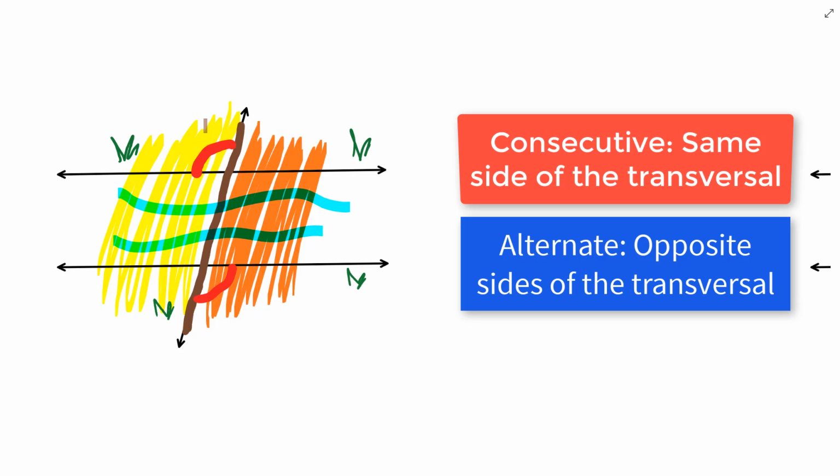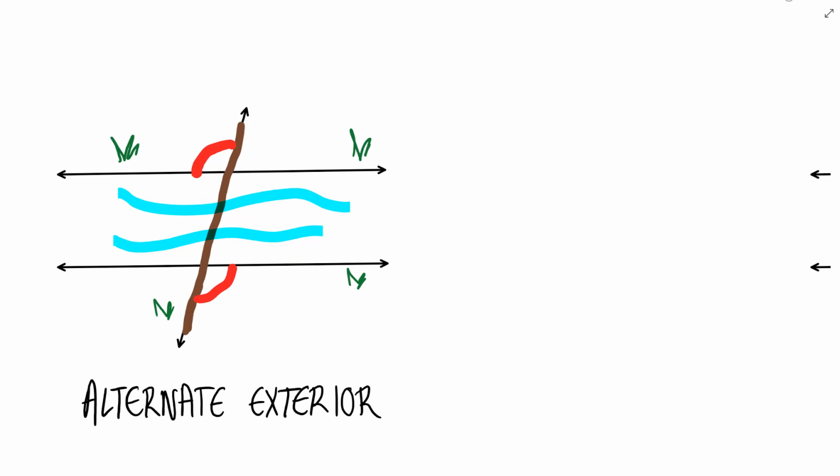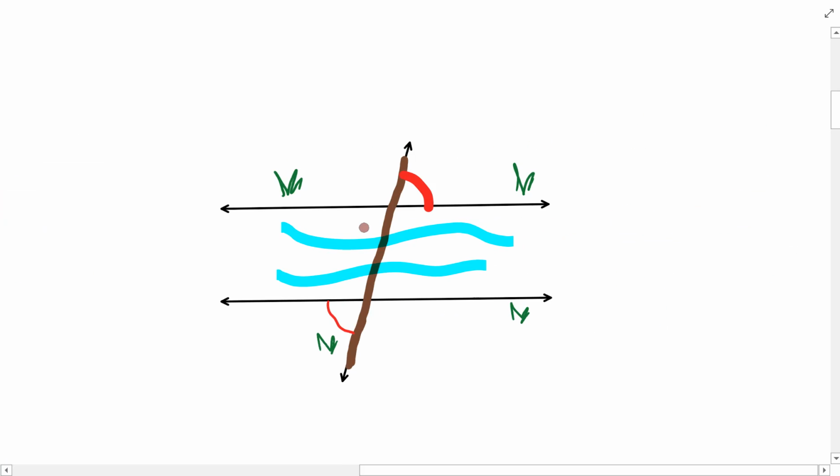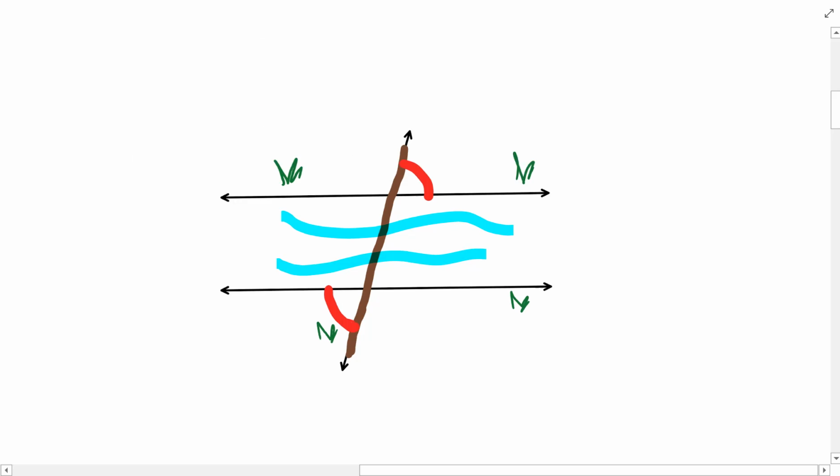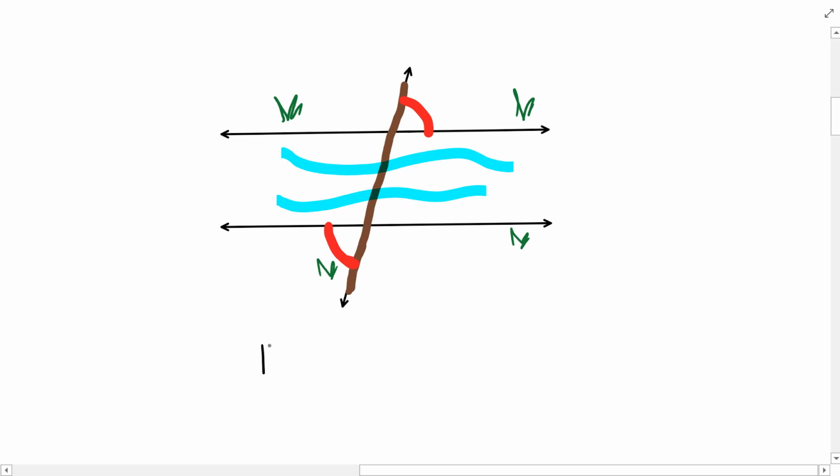That looks like alternate to me. There's another pair of alternate exterior angles right here. They are on opposite sides of the bridge, but they're also on the riverbank, the exterior. So these are also alternate exterior angles.